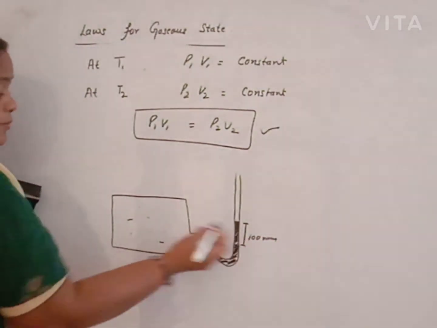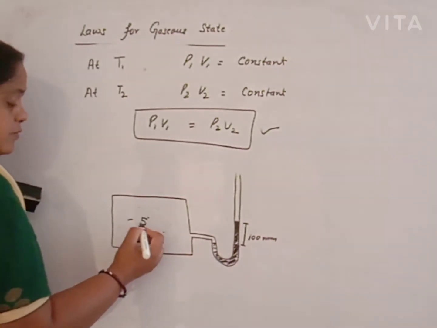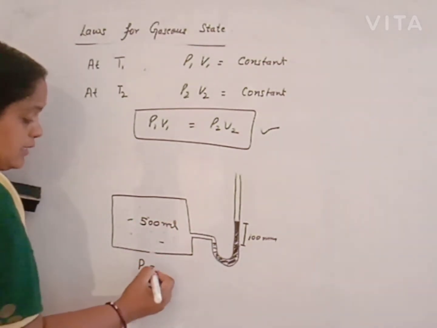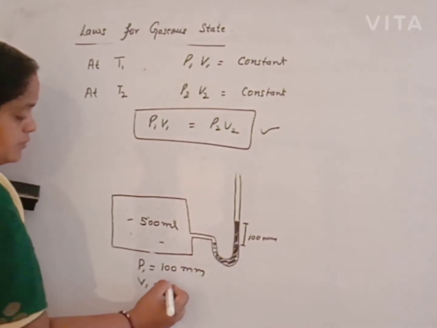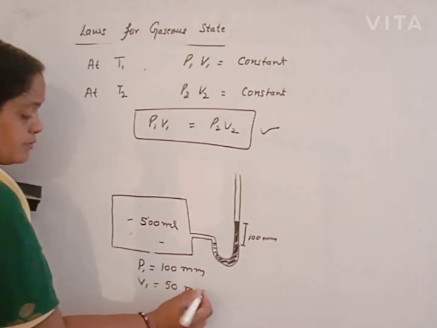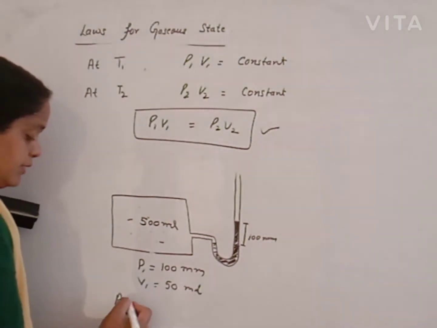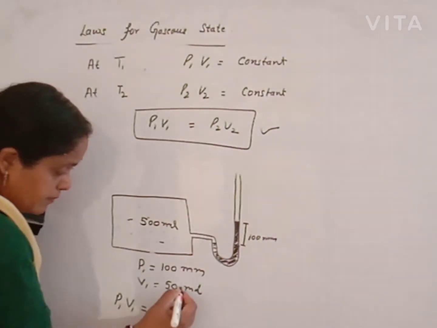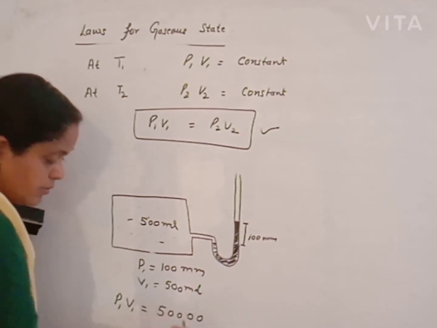At 100 mm pressure, suppose the volume of gas is 500 ml. That means P1 is 100 mm, V1 is 500 ml. What is the value of P1 V1? That is 50,000.